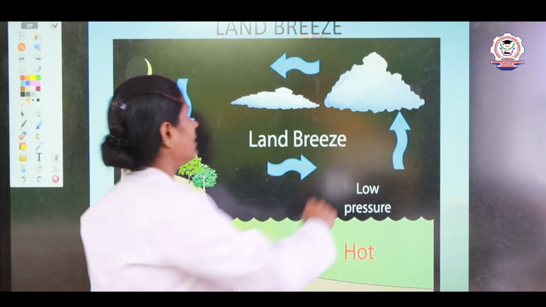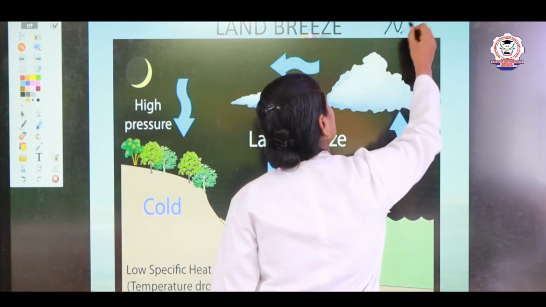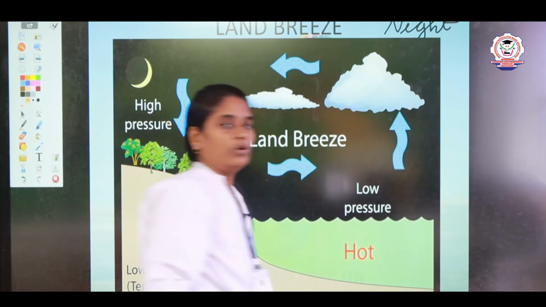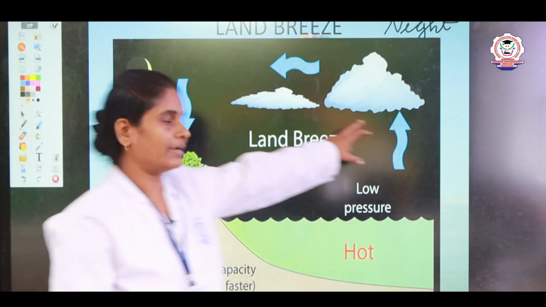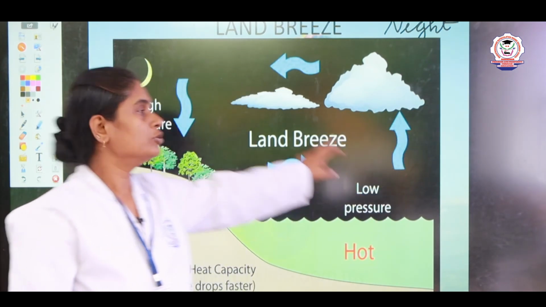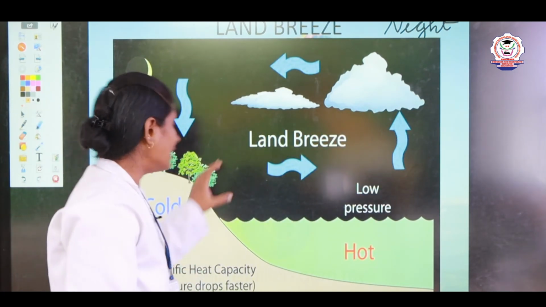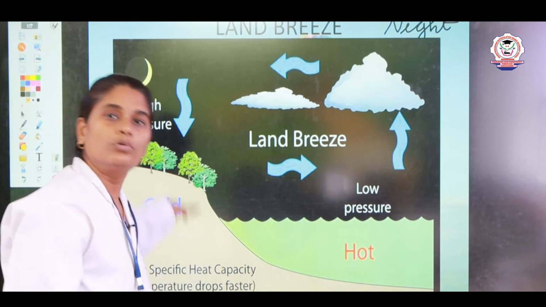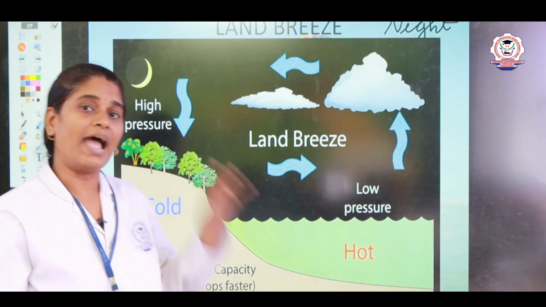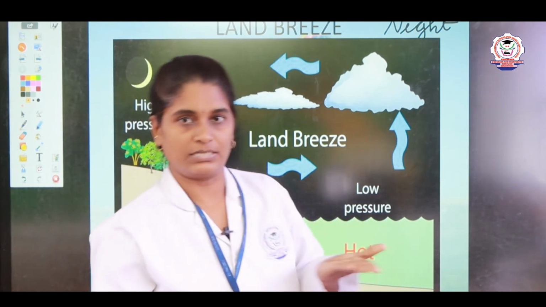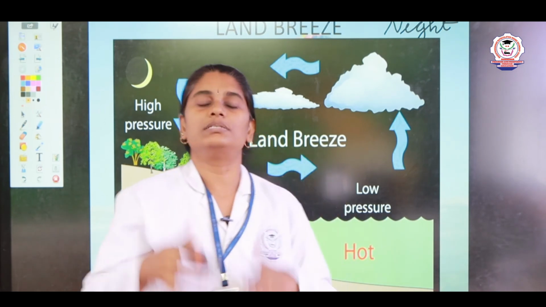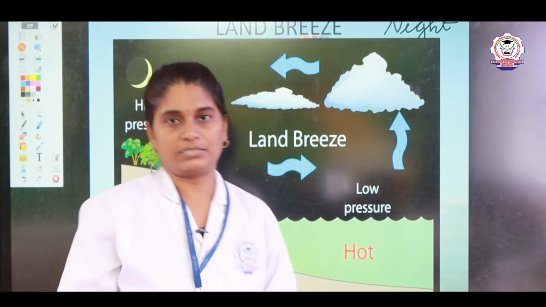During the night time there is no sun, right. So during the night time, the land cools faster. Just as during the daytime the land heats up faster, the same way during the night time the land cools down very fast.